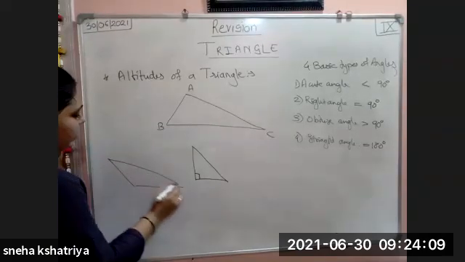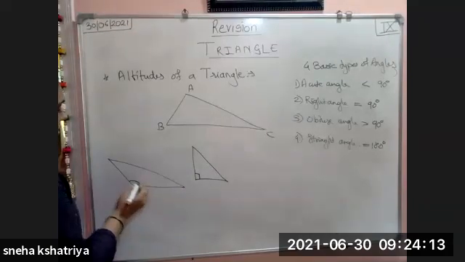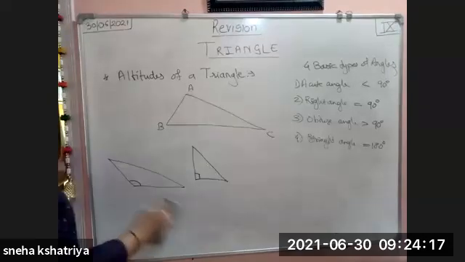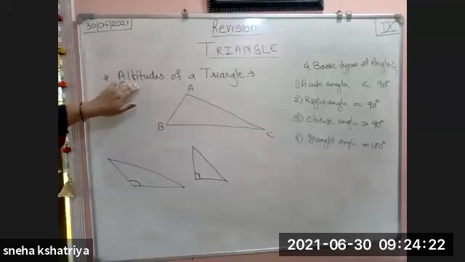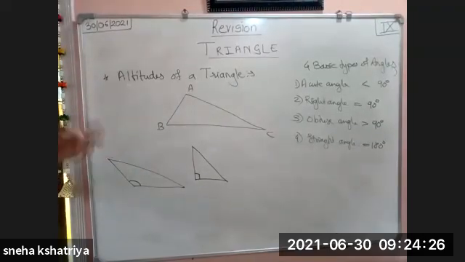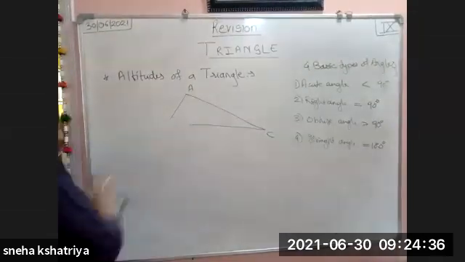Any angle which is greater than 90 degrees, that is your obtuse angle triangle. So these three triangles, why am I going to tell you? Because when we draw the altitudes in these three different triangles, they come different. So for that purpose, I have shown you all these three triangles.